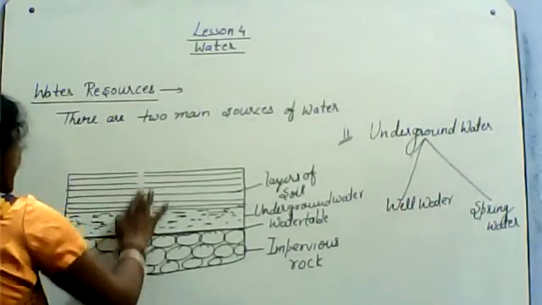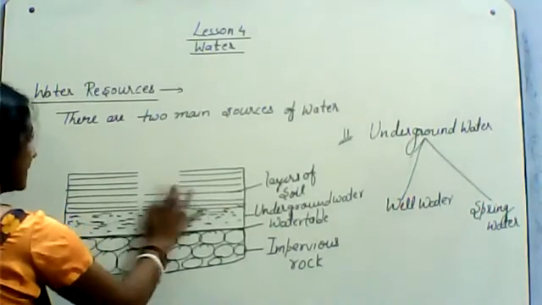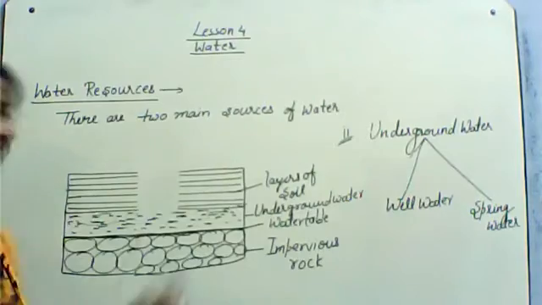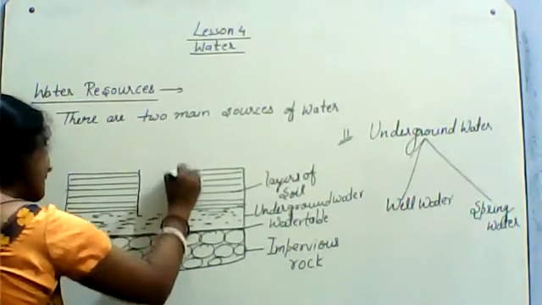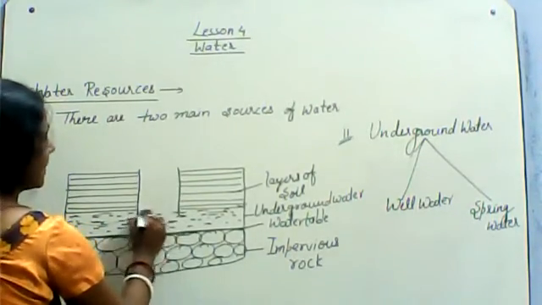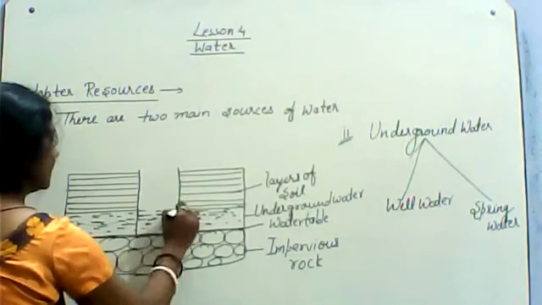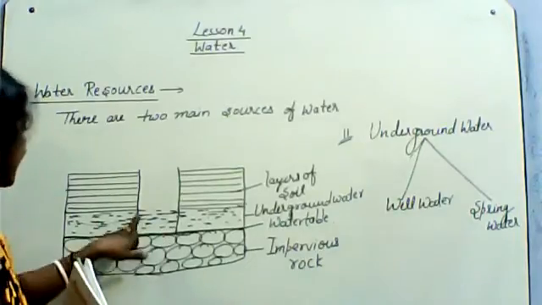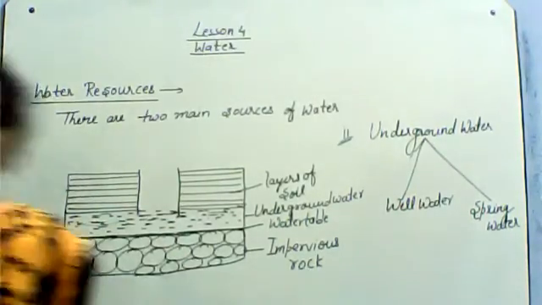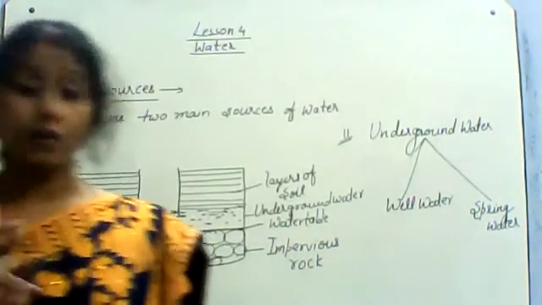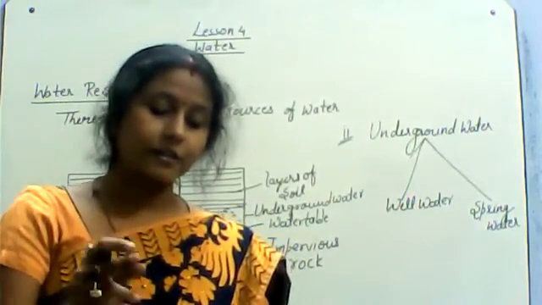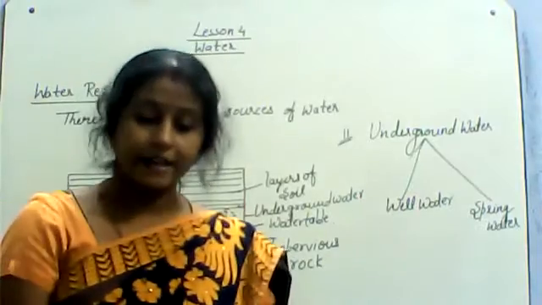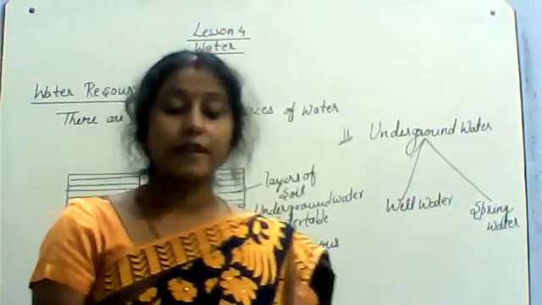If we just dig a well here, we can get this water. Reservoirs of water that are found above the impervious rock are called wells. The depth of a well varies from place to place.